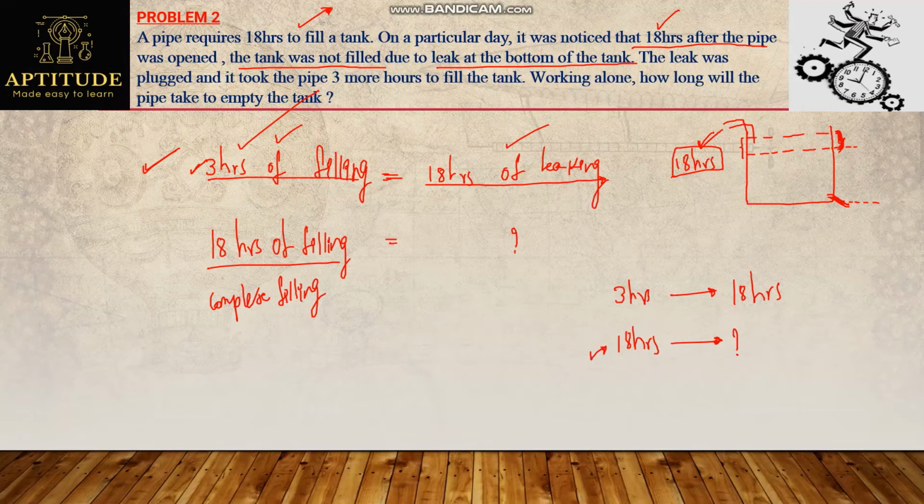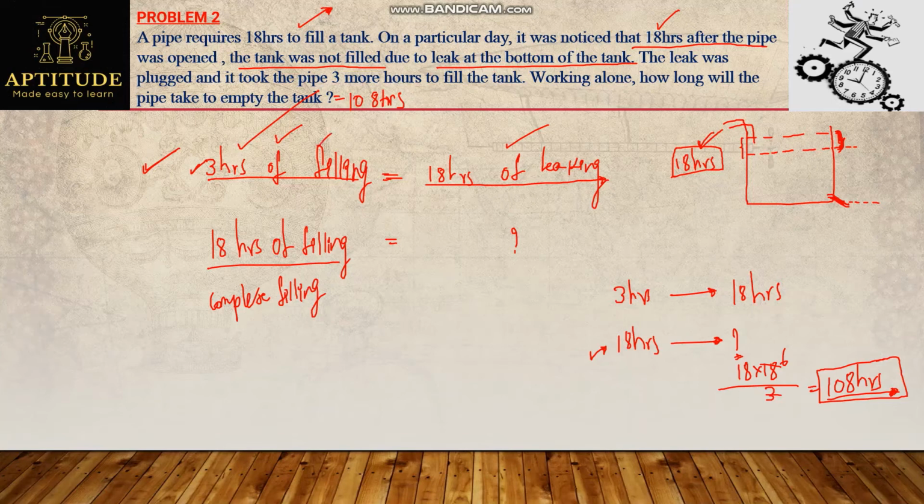So this is how we need to frame a logic here. Now what will be the value here? Simply 18 into 18 divided by 3. So 18 into 6, that's nothing but 108. So which means, to empty the tank completely, the leak takes 108 hours. The time taken by the leak alone to empty the complete tank is nothing but 108 hours.